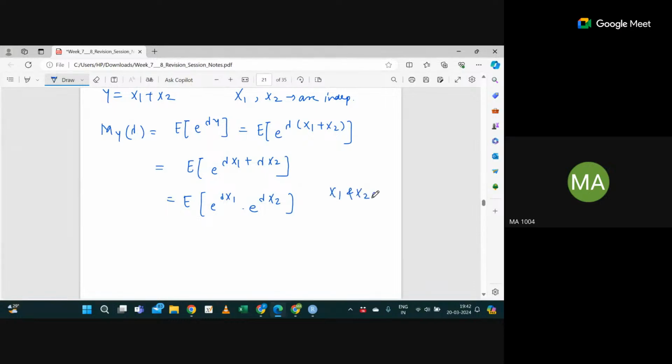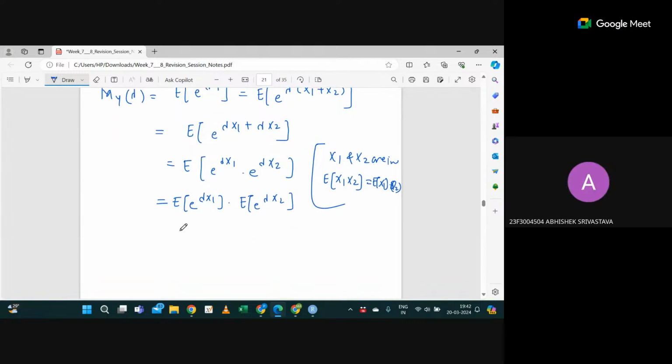We have the information X1 and X2 are independent, and if X1 and X2 are independent, then the expectation of the product will be the same as the product of their marginals, right? So can I say expectation of e raised power lambda X1 into e raised power lambda X2? Yes, this will be M X1 of lambda into M X2 of lambda.